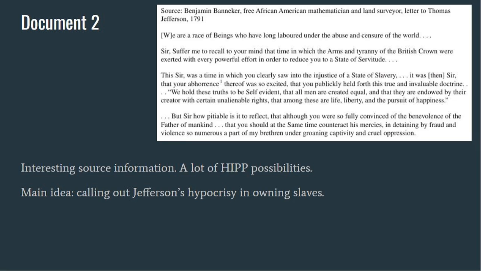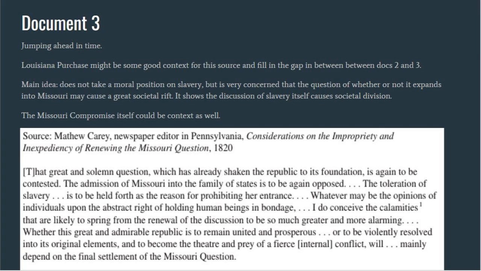And this is what the author is calling out Jefferson on. This document lends itself to a great opportunity to use any aspect of sourcing. Document 3 has a bit of a time jump from document 2, and I think the Louisiana Purchase could provide some great context for document 3 and fill in the time gap a bit.